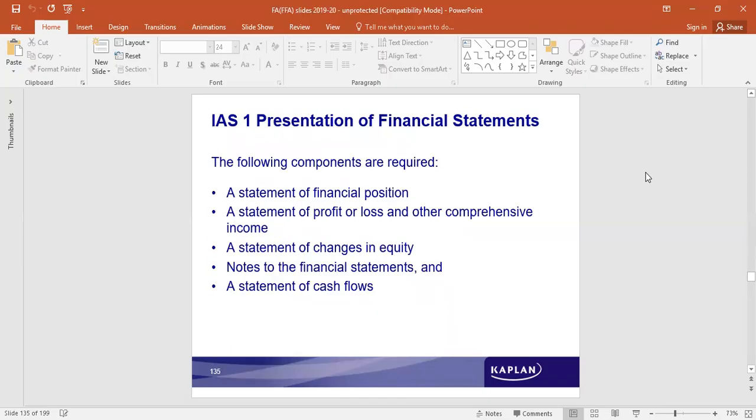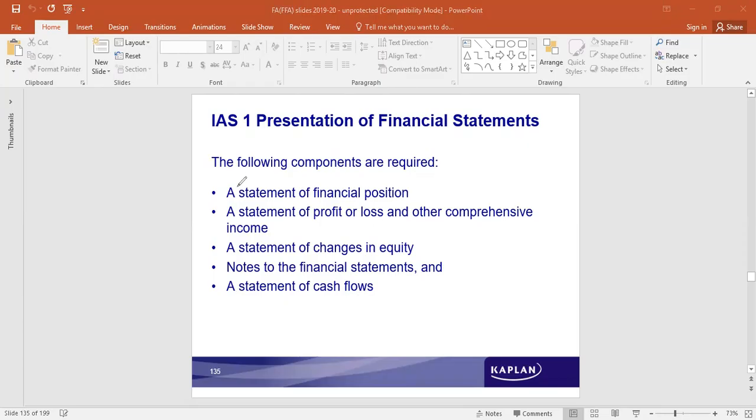The international accounting standard number 1 talks about the presentation of financial statements. We see that a statement of financial position, SOFP, is prepared, statement of profit and loss account, statement of changes in equity, and the fourth statement is statement of cash flows.